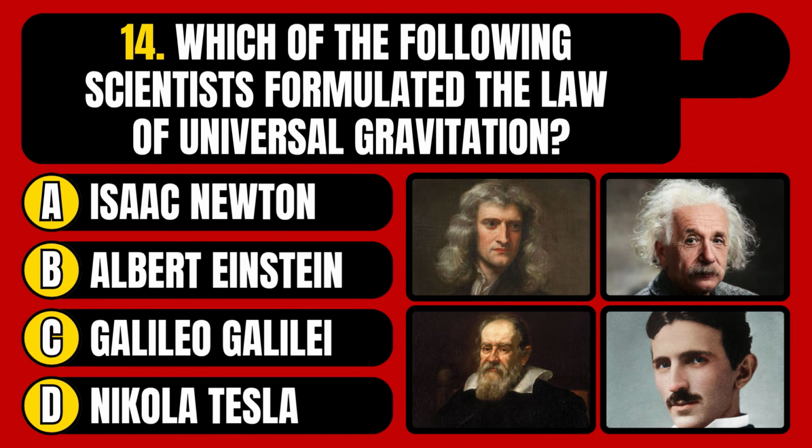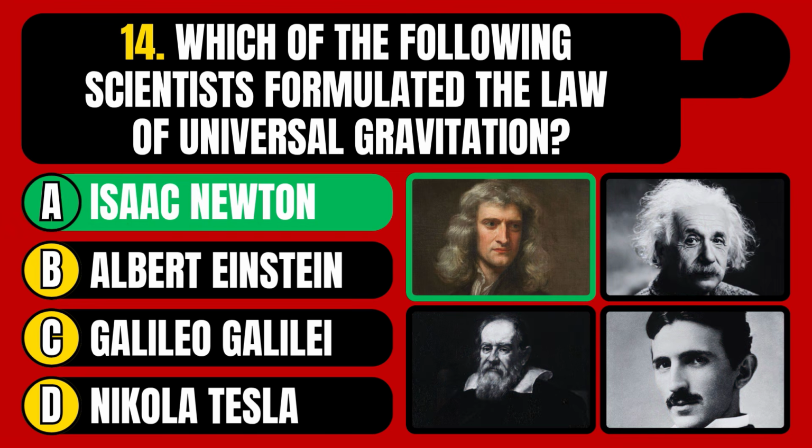Which of the following scientists formulated the law of universal gravitation? Isaac Newton, Albert Einstein, Galileo Galilei, or Nikola Tesla? The correct answer is option A, Isaac Newton.